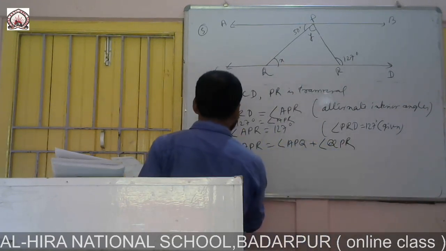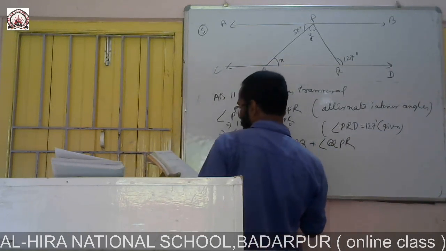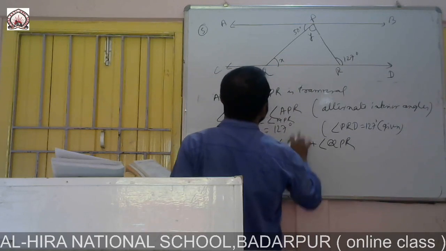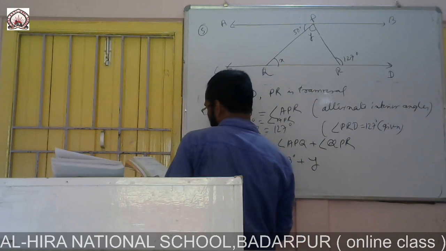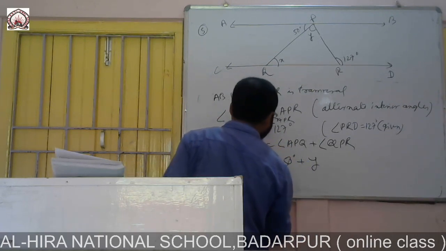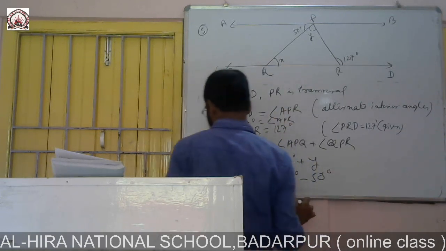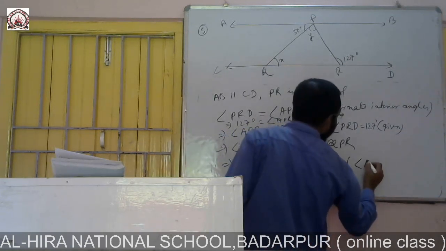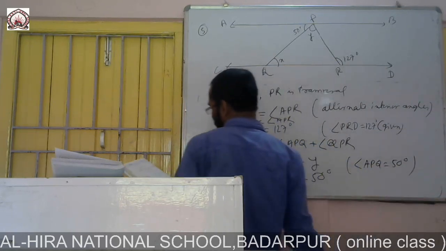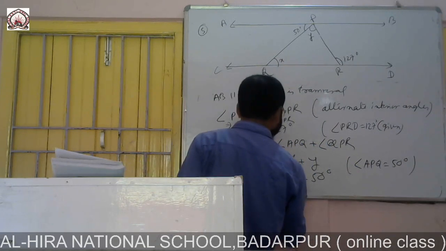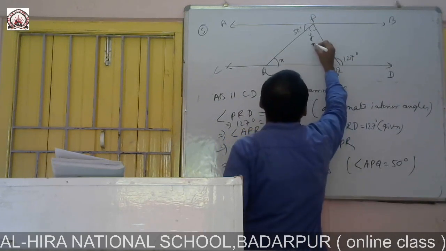So we can write 127 is equal to 50 plus y. So y is equal to 127 minus 50. APQ is given as 50 in the question. So 127 minus 50 is 77.